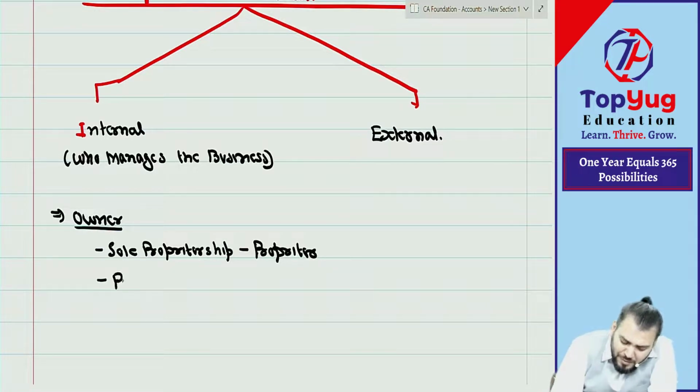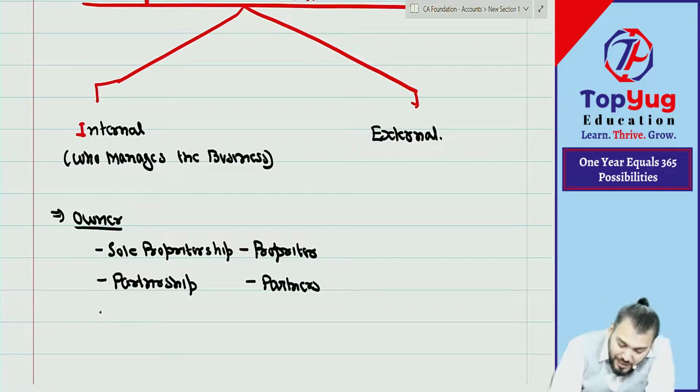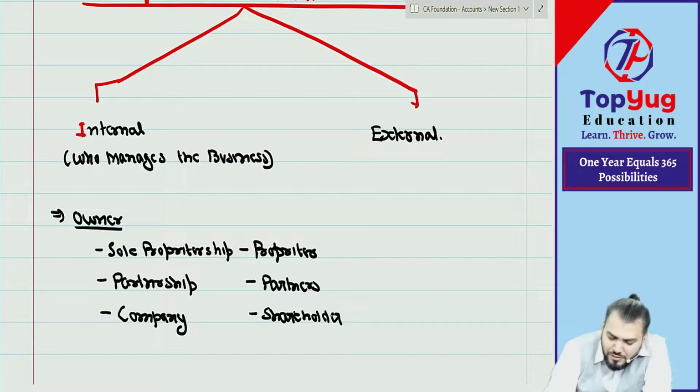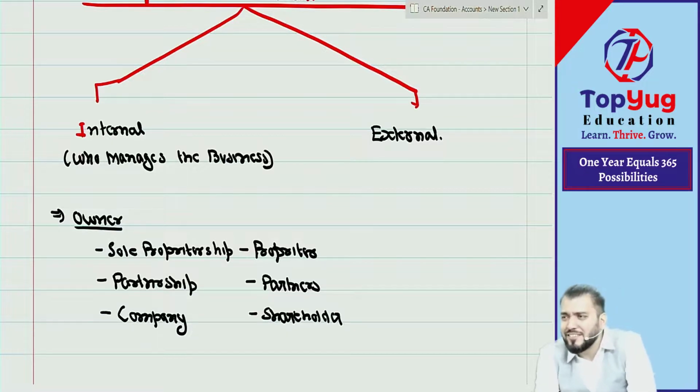But can I say there can be a business in the form of partnership also? You all know partnership. In that case, owners are known as what? Partners. And there can be a business in the form of what? Company. You all know companies. In that, owners are known as what? Shareholders. I hope you are understanding. So this is only a change in the name of the owner, but all are owners. Understood? Correct?